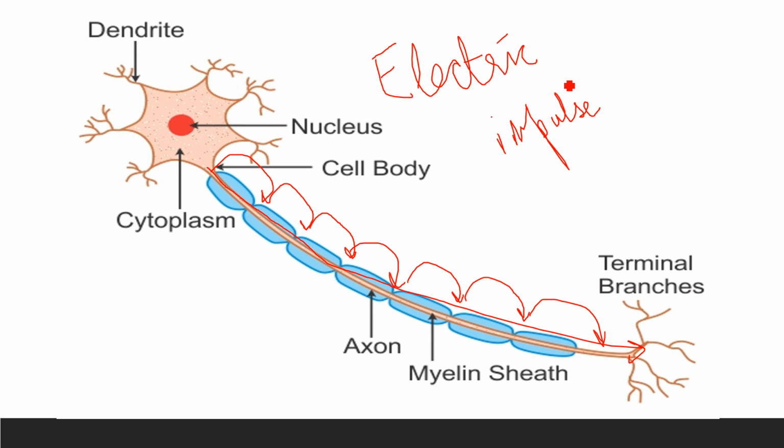That means where it is required to pass a message or electrical impulse at normal speed, these myelin sheaths are not present. But when it is required to transmit our message very rapidly, the myelin sheaths are present in those neurons, because it will not allow the electric impulse to pass through the axon normally. So it will start jumping because of this myelin sheath, and as a result your electric impulse or that message will be transmitted at a very fast rate.